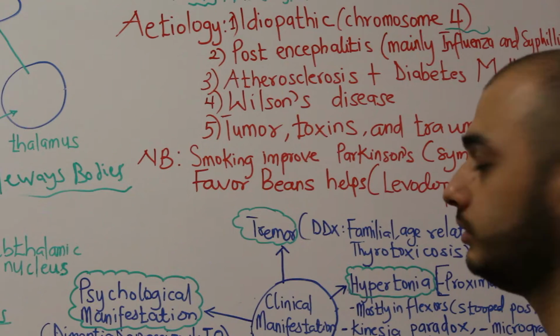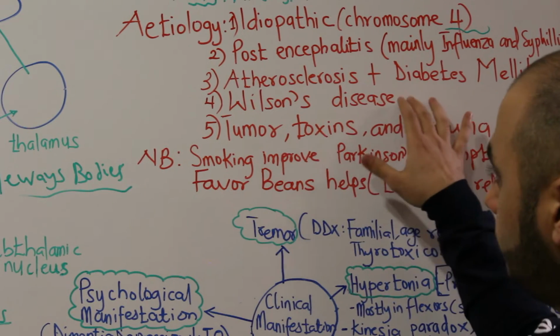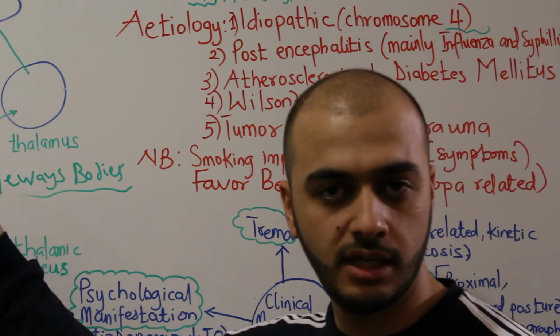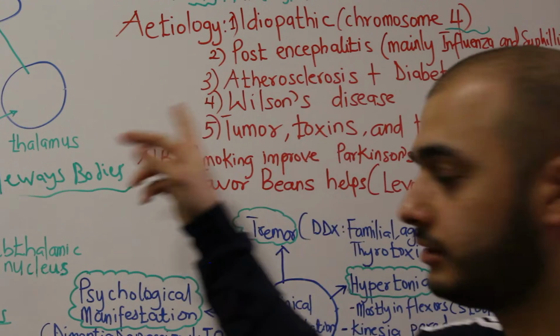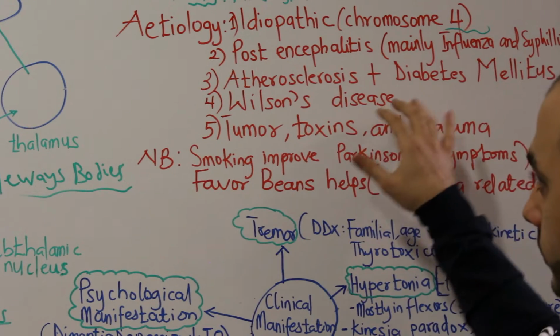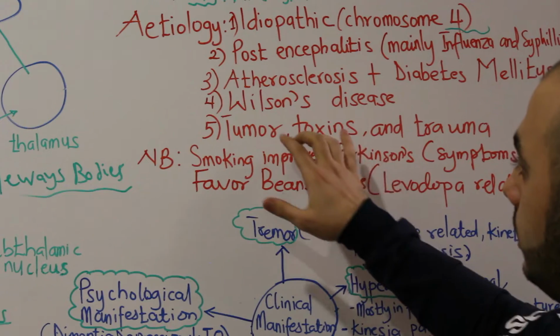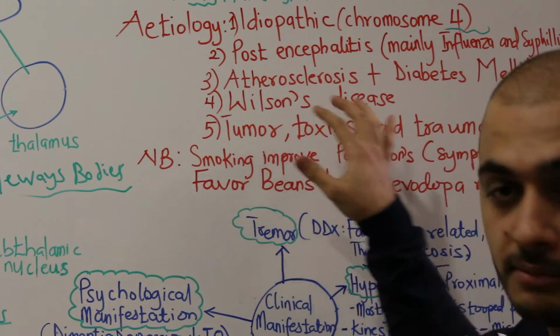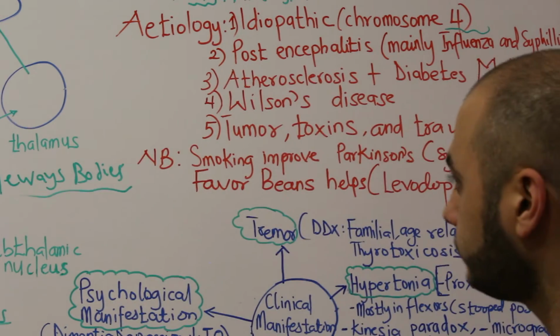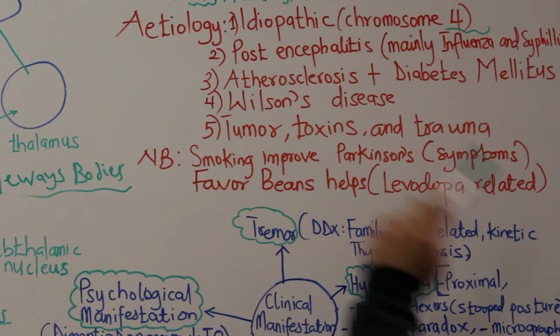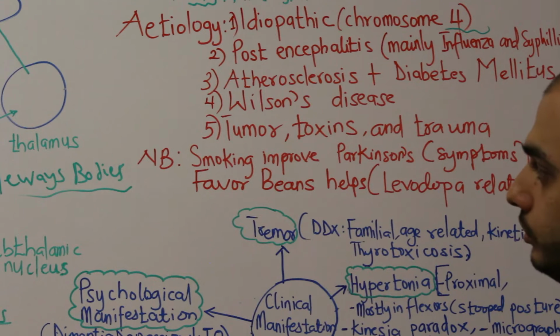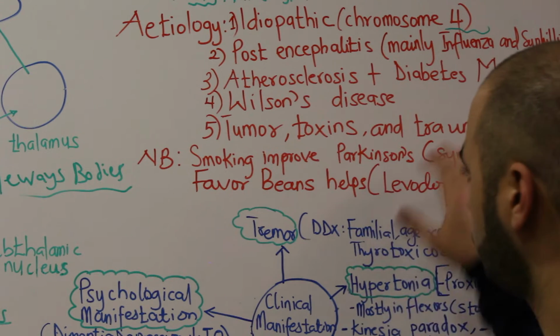Fourth cause is Wilson disease, and I have said that Wilson disease mainly damages the indirect pathway, so it results in hyperkinesia. So this is a separate disease, resulting in separate manifestations, but it can sometimes cause Parkinson. Fifth, TTT, so trauma, tumor, toxin.